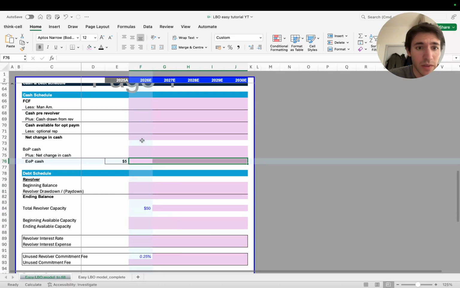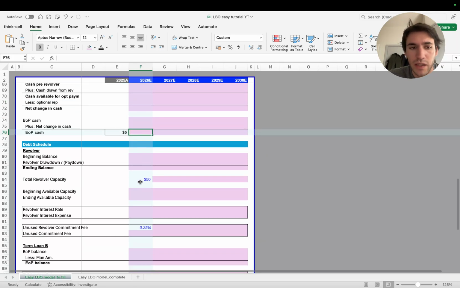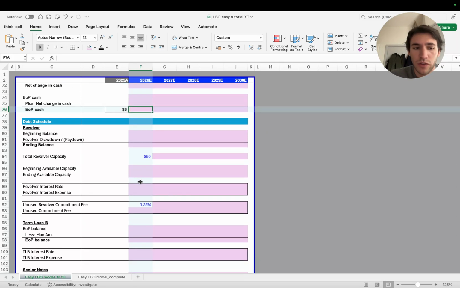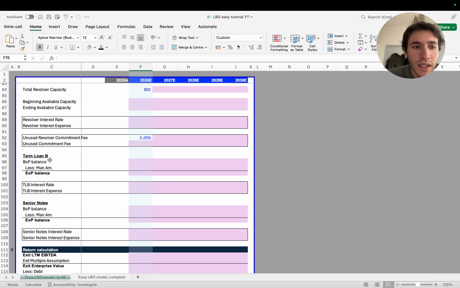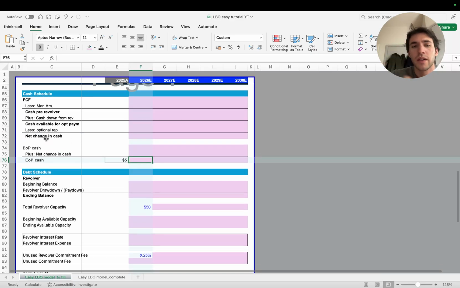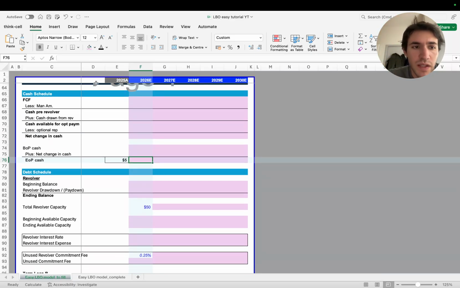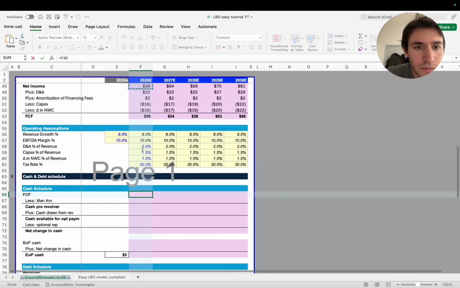And you will see that I will go back and forth between cash and debt schedule, because the amount of money I will be left with is going to be strictly dependent on how I am going to pay the debt tranches. As you can see, I will have balances for the term loan B, for the senior notes, and for the revolver. So I'm going to be going up and down between these two sections. So free cash flow,